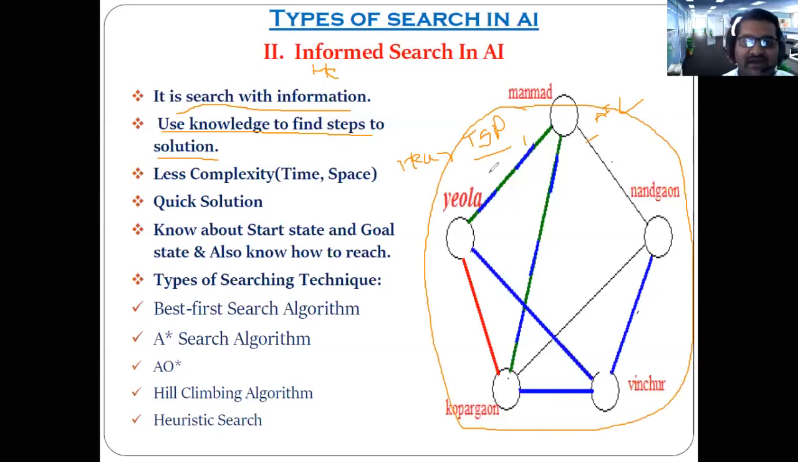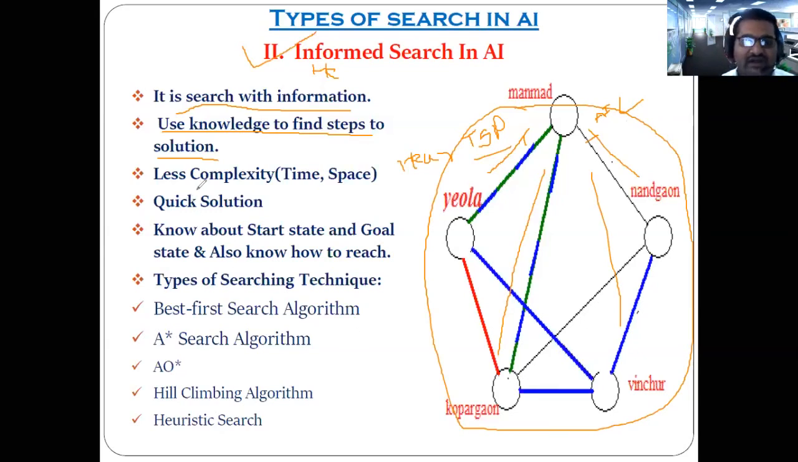He asks anybody, where is the location of Yaula and how to go to the Yaula? Where is the location of Nandgaon and how to go to the Nandgaon? Like this, he can ask about the Kopargaon location, Winchur, etcetera. You got the point? That's why this is being called the informed search in artificial intelligence. Clear?